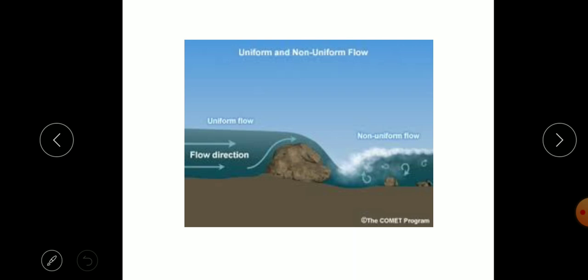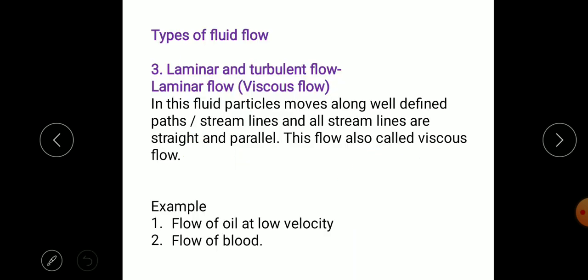Here we have considered again uniform flow, meaning that during this space the velocity is not changing, and in this there are fluctuations in the flow. Now we are considering the next type of flow: laminar flow and turbulent flow. Laminar flow is mostly of oil or viscous fluids like honey or pulp having higher viscosities.